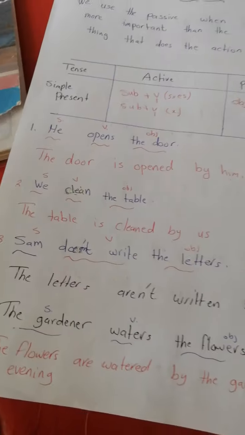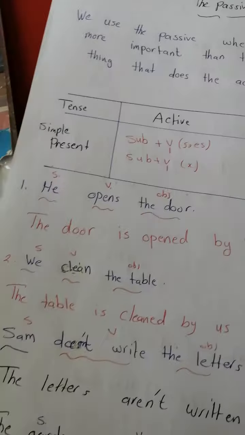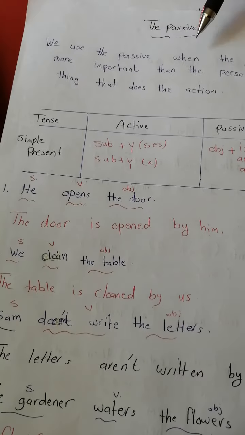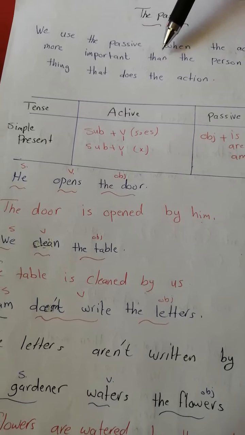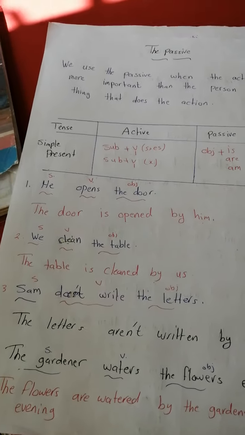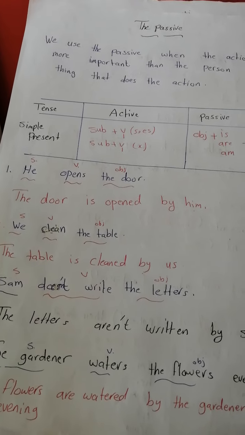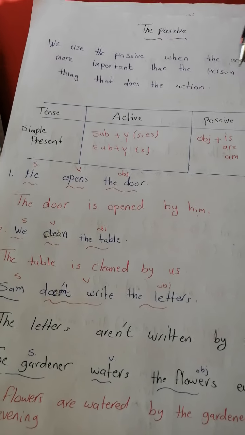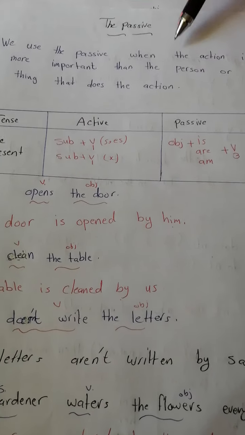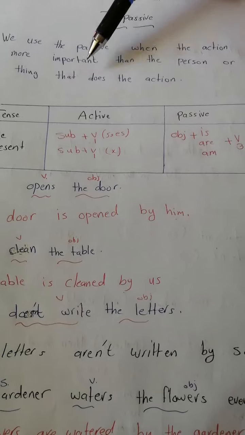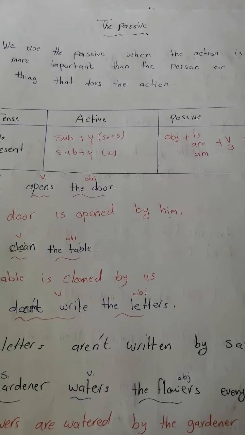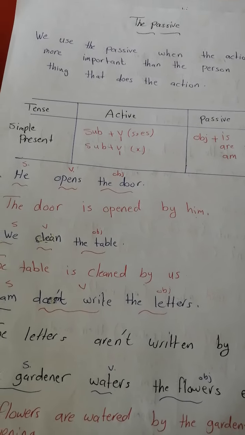Now let's talk about the passive. What's the meaning of passive? Passive هو المبني للمجهول. We use the passive when the action is more important than the person. يعني إحنا متى بنستخدم الباسيف اللي مبني للمجهول؟ لما يكون الحدث أهم من الشخص اللي قام فيه، أو الإشي اللي صار فيه الحدث. So we use the passive voice when the action is more important than the person. لما يكون الفعل الحدث أهم من الشخص الذي قام فيه.